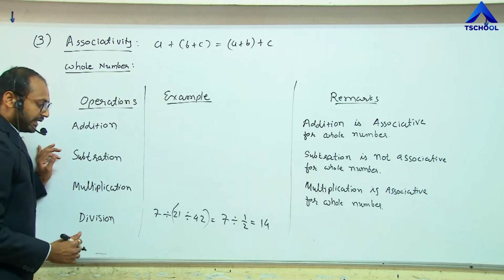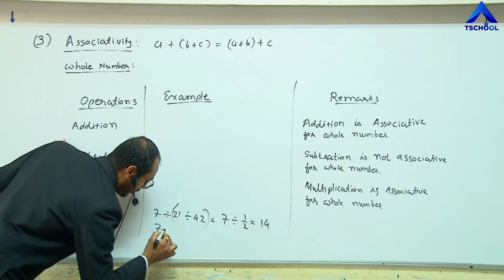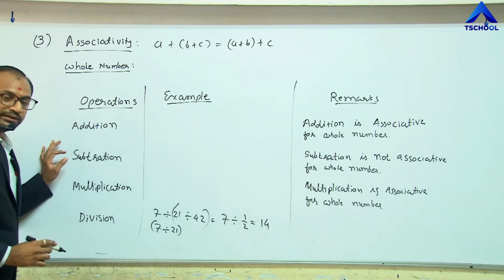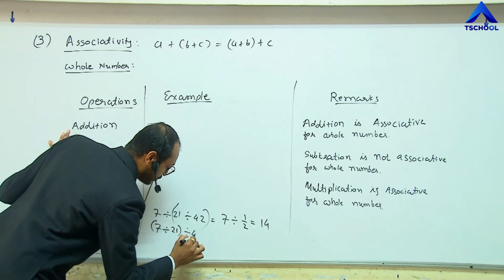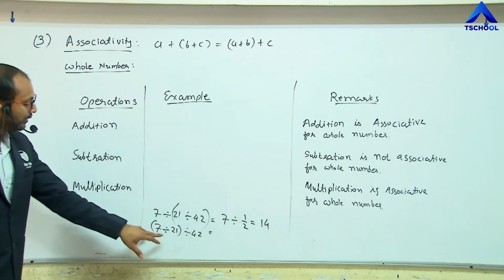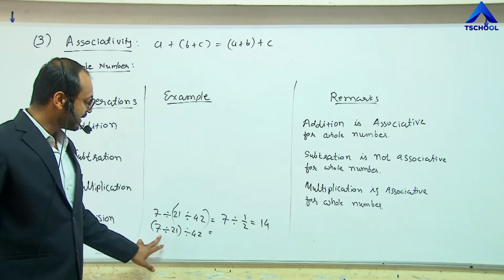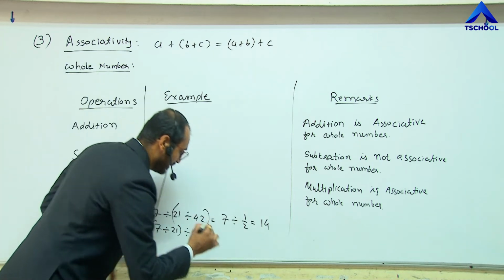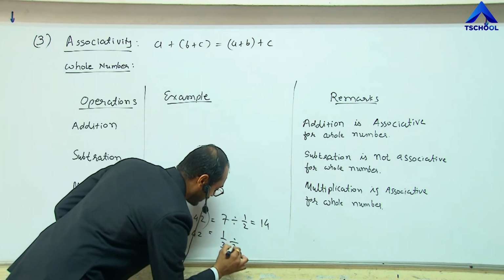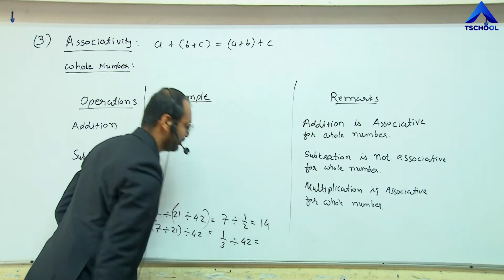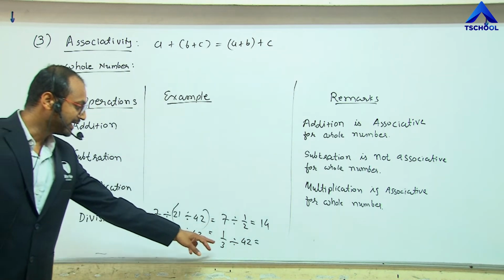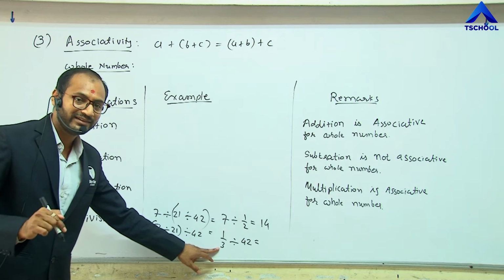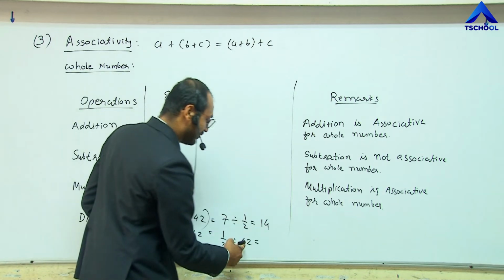Now let me take the grouping of another number this way: 7 divided by 21 and divided by 42. So firstly we do this division. 7 divided by 21 gives 1 upon 3, and this is divided by 42.